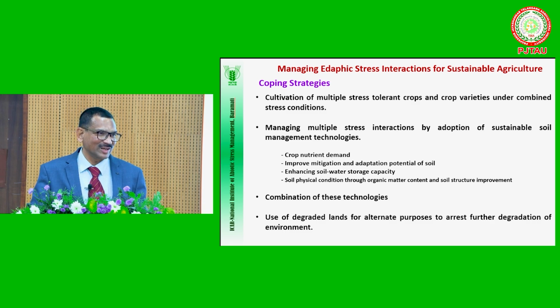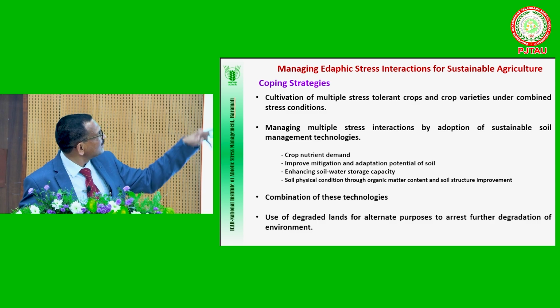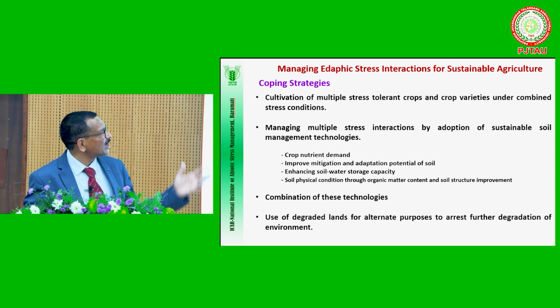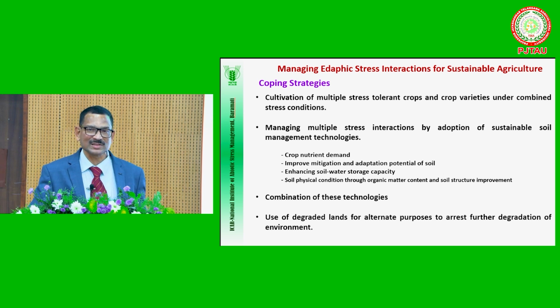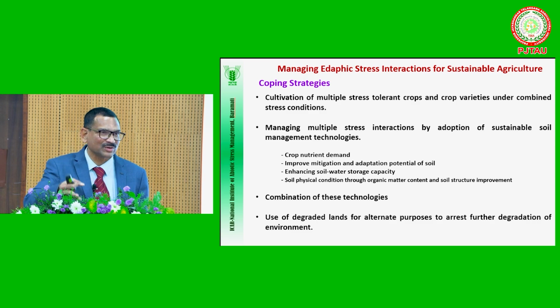We can take the management of our resources, soil resource, fertilizer resource, and all other resources. And second is managing multiple stress interaction by adoption of sustainable soil management practices. Sustainable soil management practices means two or three points are very important. That should enhance the adaptation and mitigation capacity of the soil. It is not that if the soil is nitrogen deficient, we just apply nitrogen, urea.